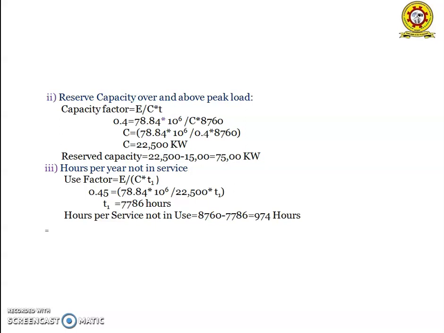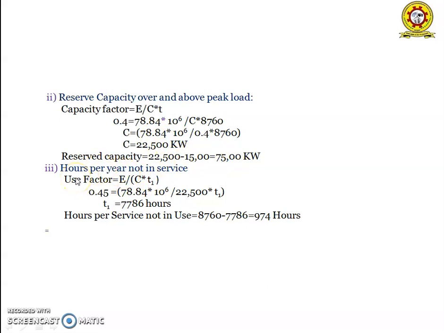So capacity factor is equal to E by C into T. We have to calculate the reserve capacity C. By substituting the capacity factor of 0.4, the annual energy produced of 78.84 into 10 to the power of 6 kilowatt hours, and the time of 8,760 hours per year, we will get the reserve capacity as 22,500 kilowatts. So the reserve capacity over and above the peak load is equal to reserve capacity minus maximum demand, that is equal to 7,500 kilowatts.